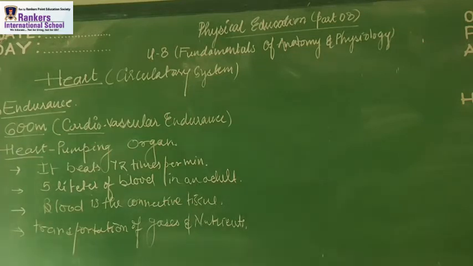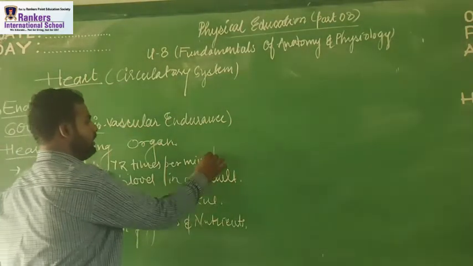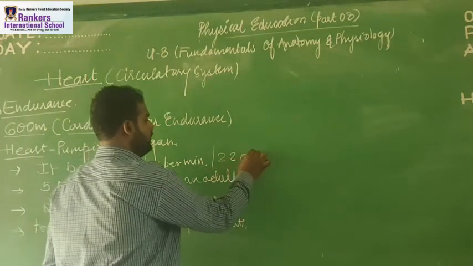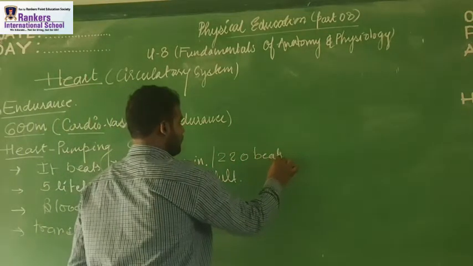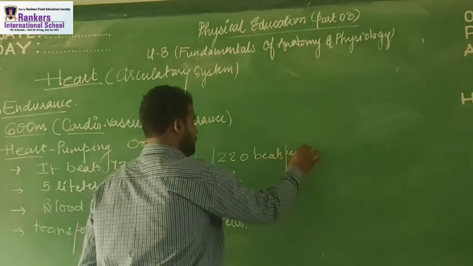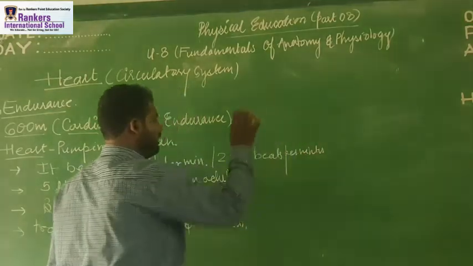As I told you, the heartbeat is 72 per minute. If you go for extensive training, it can be 220 beats per minute. Got it, this point?